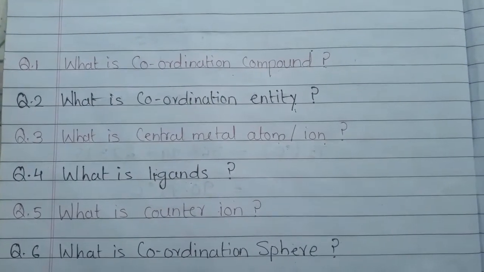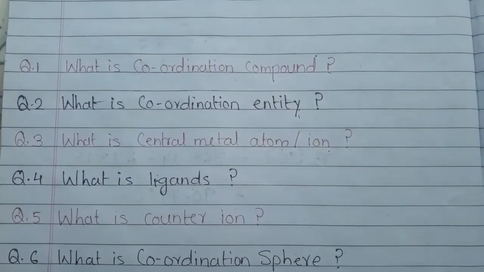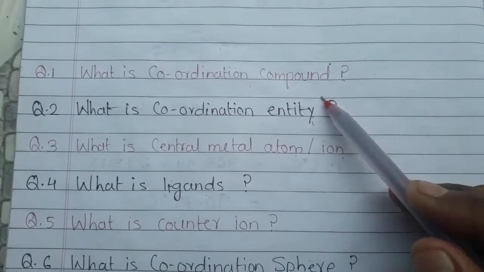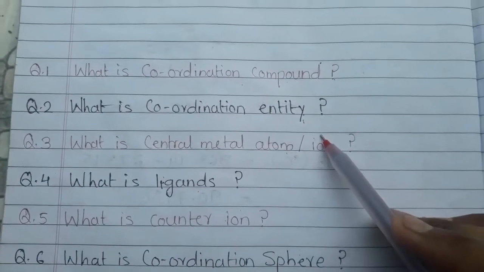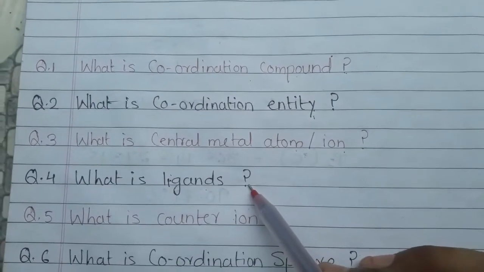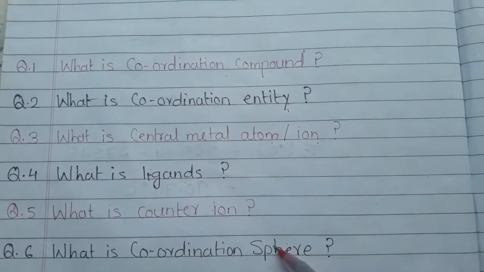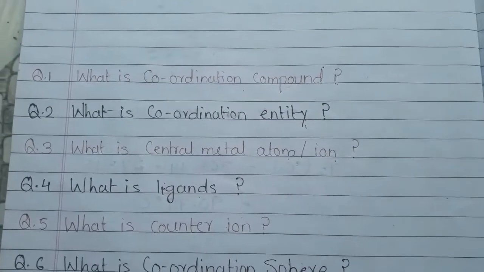So friends, in today's session, I am going to discuss with you what is a coordination compound, what is a coordination entity, what are central metal atoms or ions, and what are ligands. Along with that, we will also see what is a counter ion and what is a coordination sphere. So let's start today's session.